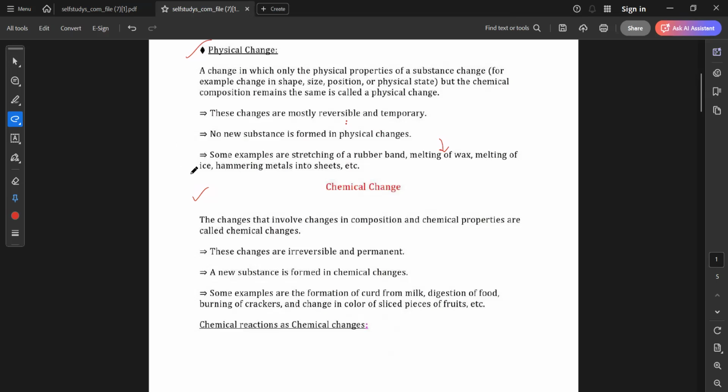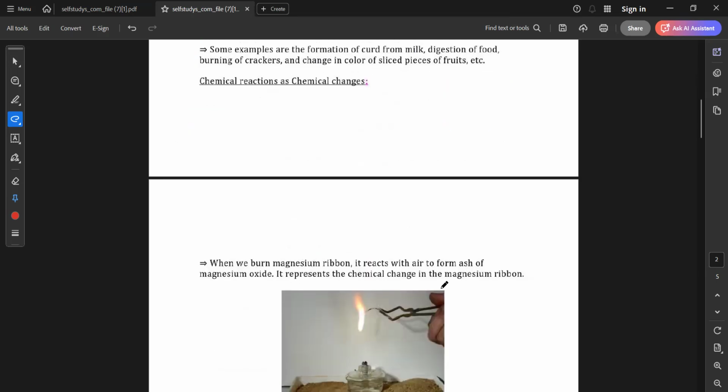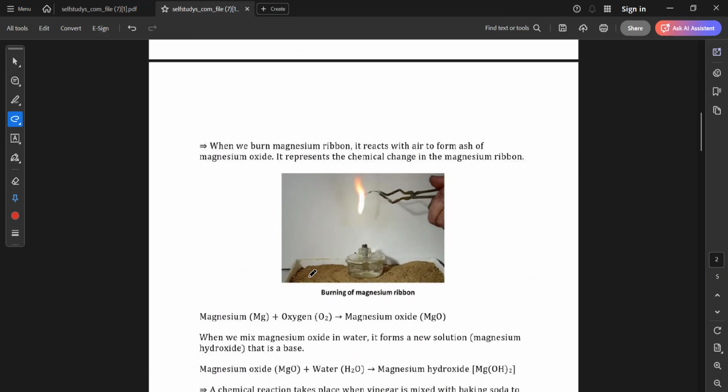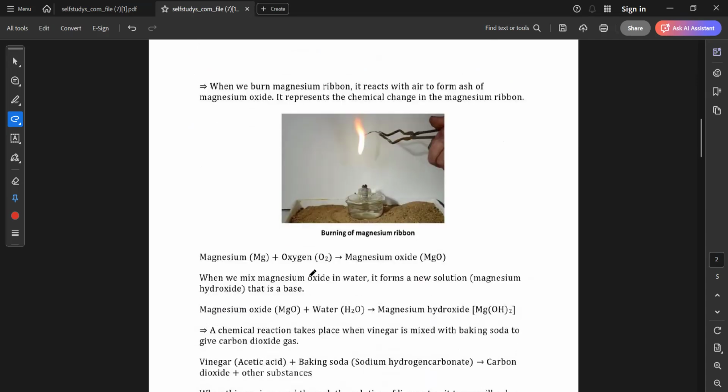Melting of ice is a very common example of physical change, that ice can be brought down to liquid, and again if the liquid is condensed, it will be brought back to ice. Am I right? Okay, now we are going to read about chemical reactions as chemical change. So we are going to learn about some chemical reactions which bring about chemical changes.